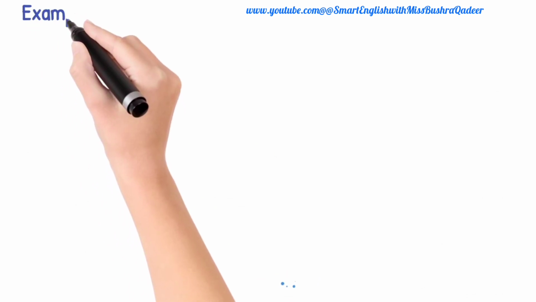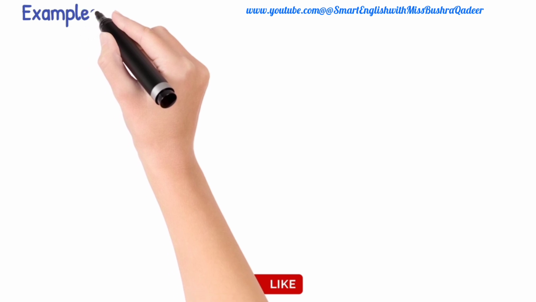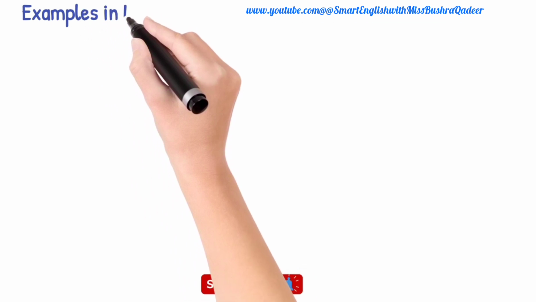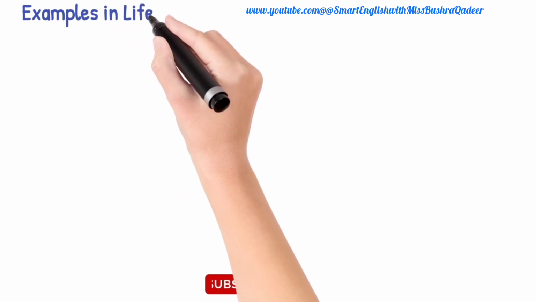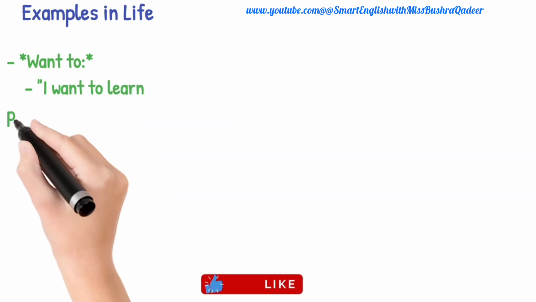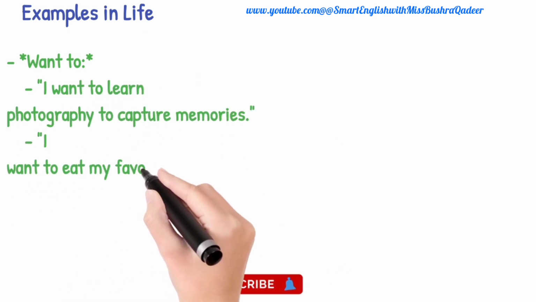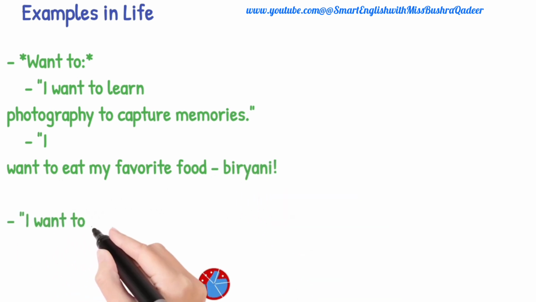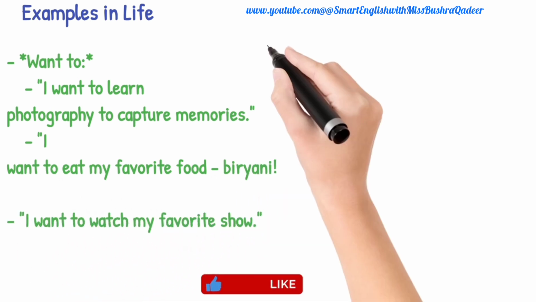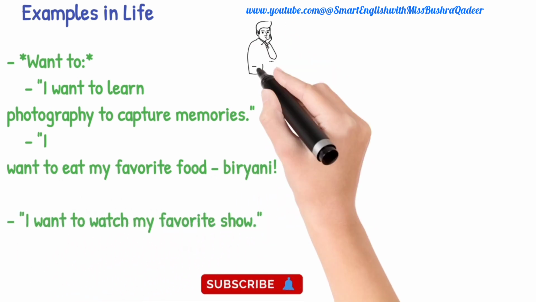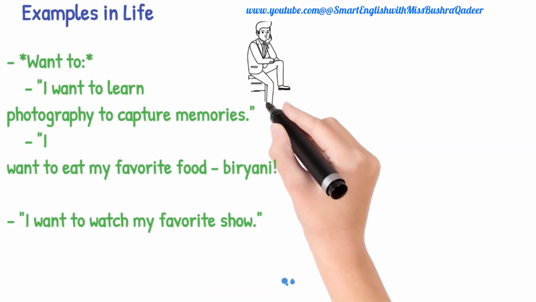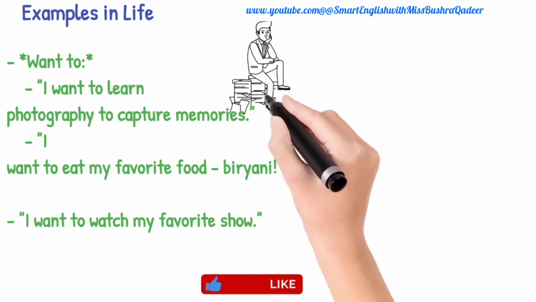Mothers have to cook daily. They have to clean house. They have to do laundry. They have to do a lot of home chores. So students, some are the duties and responsibilities and obligations that we have in our life. We can express these sentences, we can express these emotions with the structure have to.